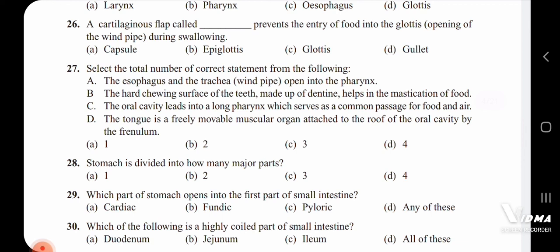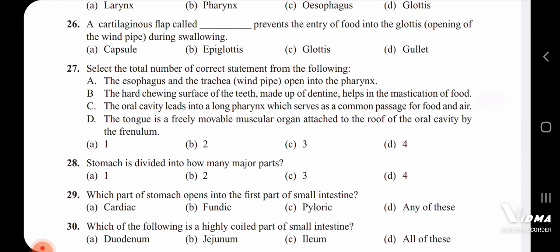The last part of the stomach is called pyloric. This pyloric opens into the first part of the small intestine, that is called duodenum.